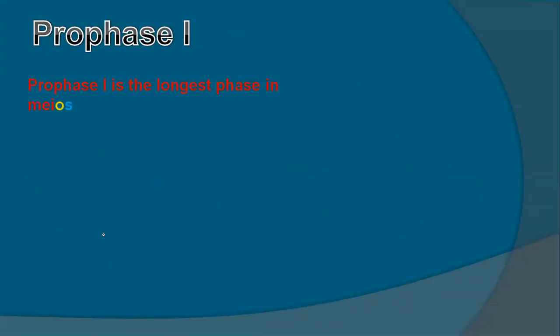Now we'll talk about the first stage of that, prophase 1. Prophase 1 is the longest phase in meiosis, and during this stage, chromatin condenses into chromosomes, because chromatin is duplicated and then it is condensed into chromosomes.